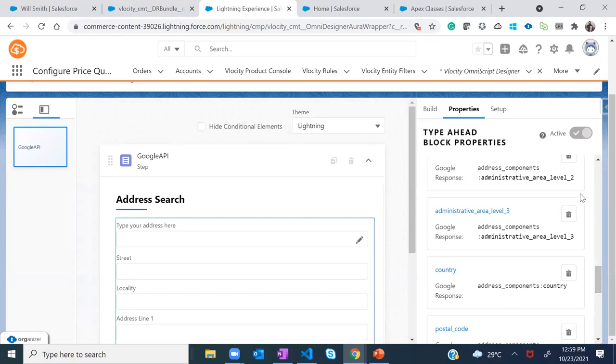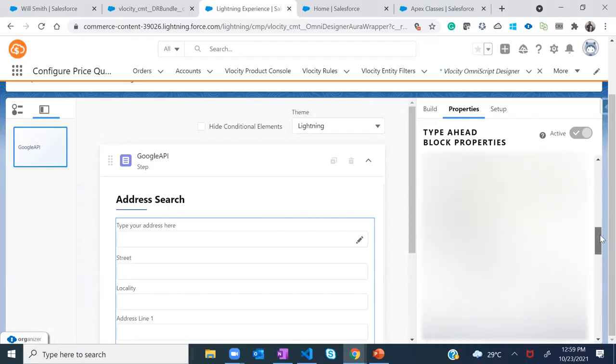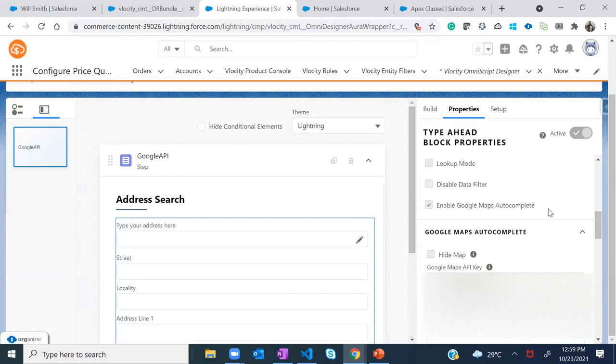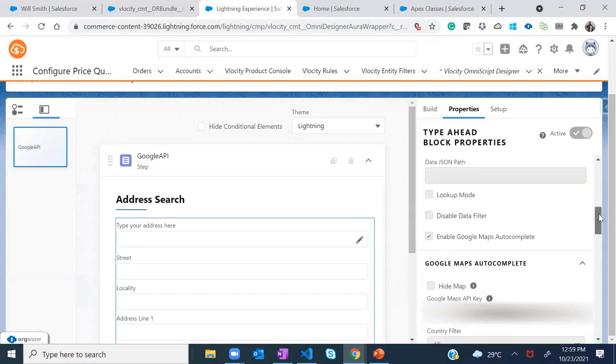For people asking how you see that map, you just have to select a checkbox for map, and that's it. If you scroll up, Praveen, here you have the hide map, Google Maps autocomplete. So if this feature is enabled, and you want to hide that map, you can tick this checkbox.